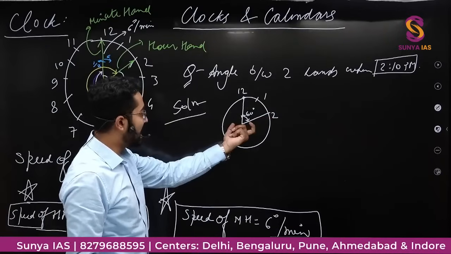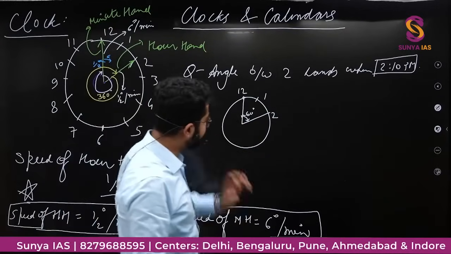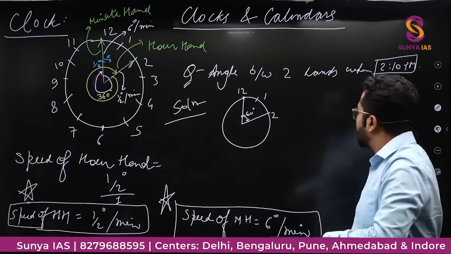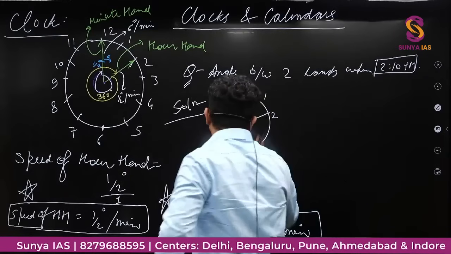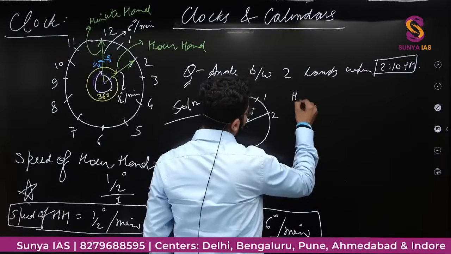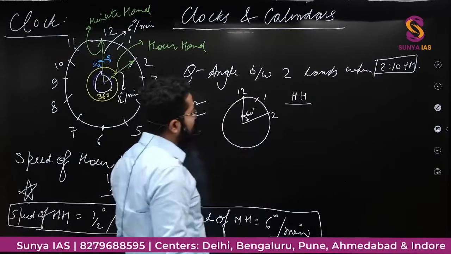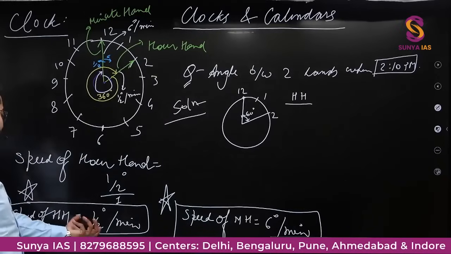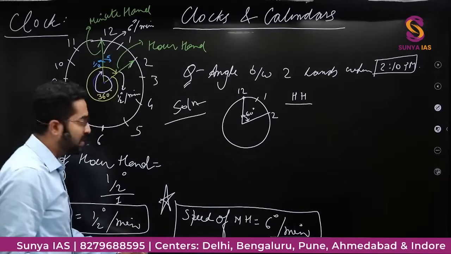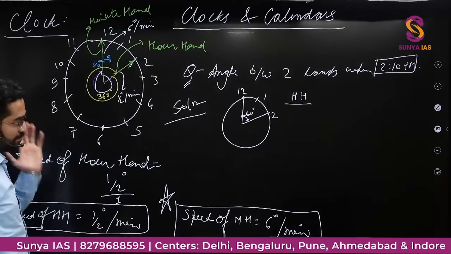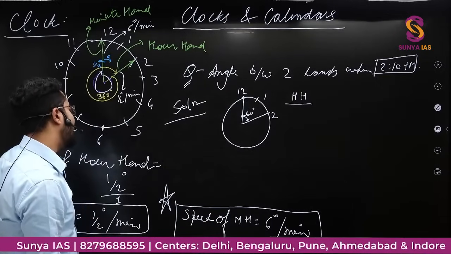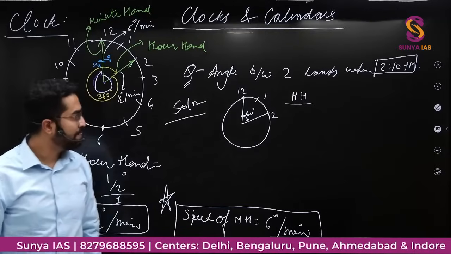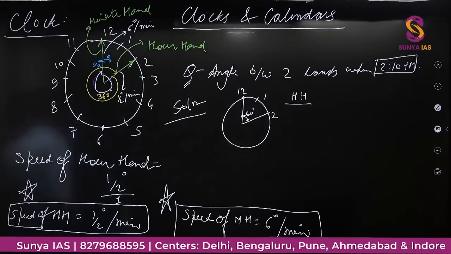In 10 minutes it will be making 60 degree, right? ठीक है. 2:10 p.m. में कितना एंगल बनेगा? तो लेट्स say I will calculate for hour hand. Hour hand, what is the speed of hour hand? Half degree per minute. ठीक है. अगर मैं देखूं कि hour hand half degree per minute बनाता है और minute hand कितना बनाता है? 6 degree per minute, ठीक है.